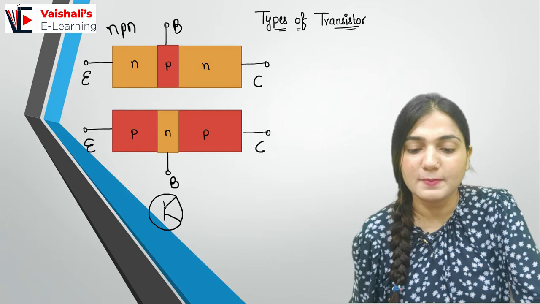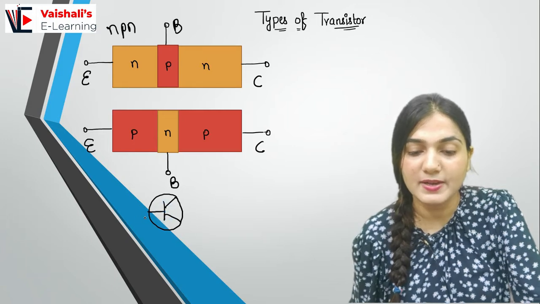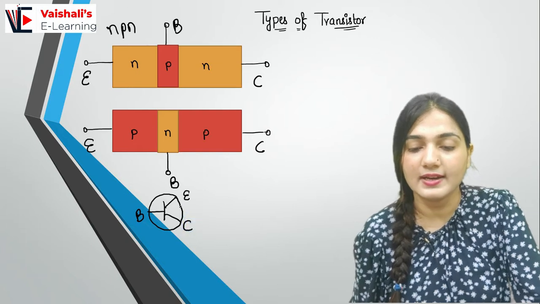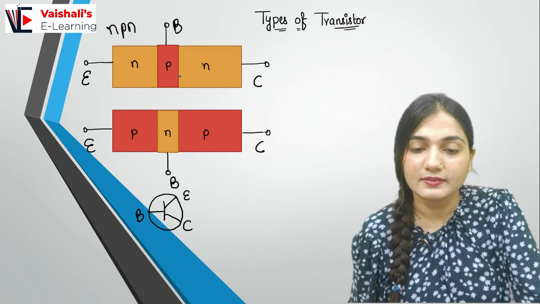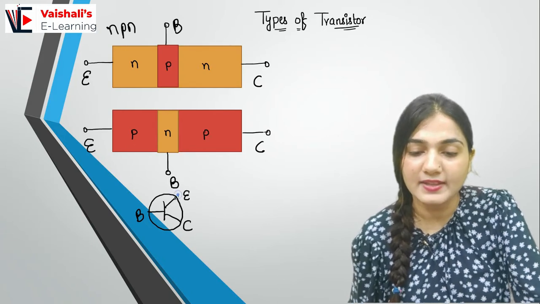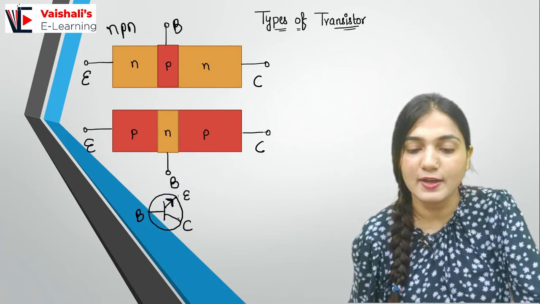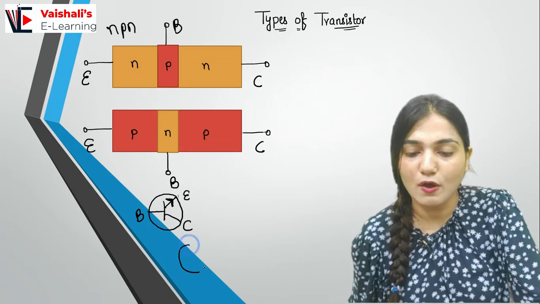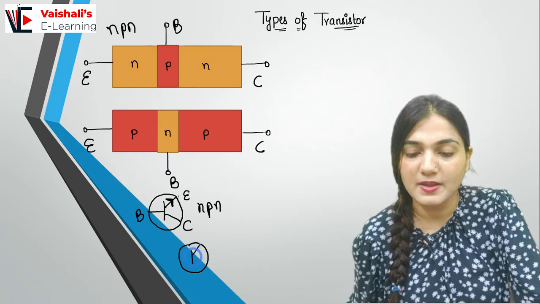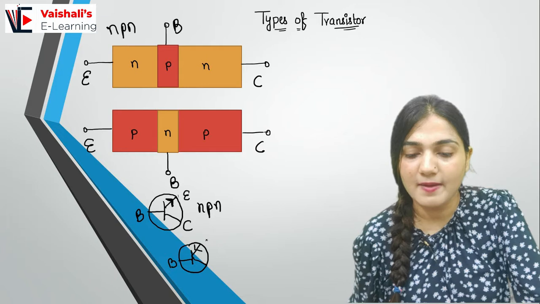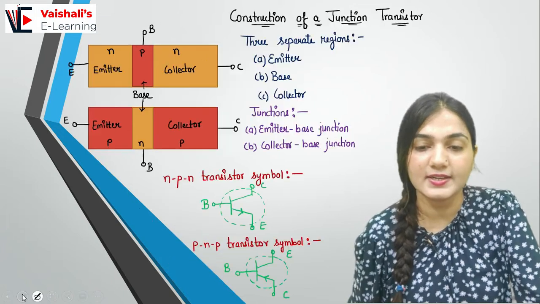If I want to represent it with symbols, the symbol representation is like this. This is the base, this is the emitter, and this is the collector. Here on the emitter we make the arrow. For the NPN, the arrow is in the outward direction. Coming to the PNP, we have the arrow in the inward direction. So this is the base, emitter and collector. This is my PNP type of transistor symbol.